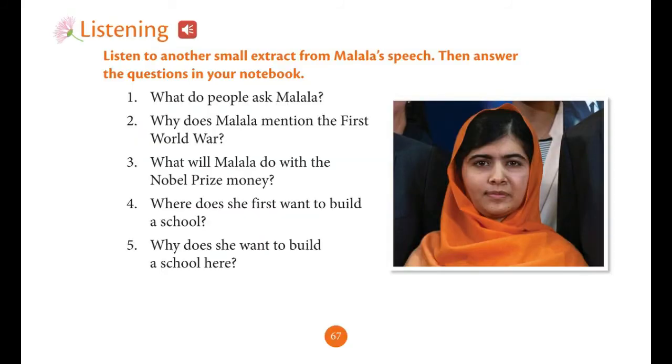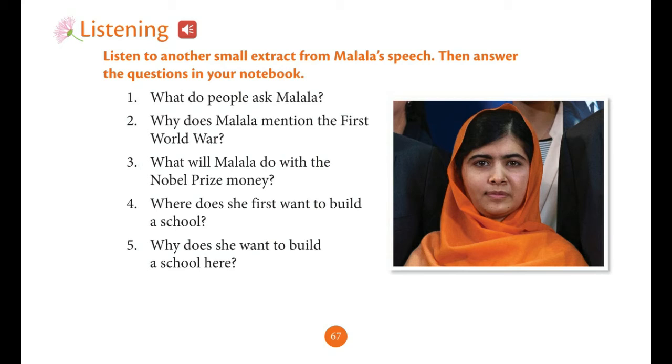Next activity is listening. Here we have to listen to a small extract from Malala's speech, a single part of the speech she delivered at the UN after receiving the Nobel Prize. You have to hear that voice, then answer the 5 questions in your textbook and write them in your notebook. Are you ready to hear that voice?